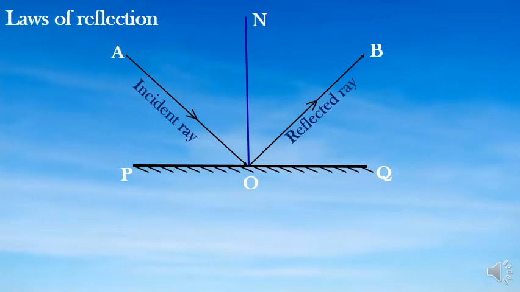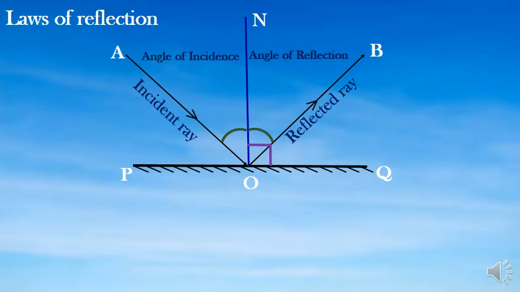The angle AON between incident ray and the normal is the angle of incidence. The angle between reflected ray and the normal is the angle of reflection, that is angle BON. Okay, and since ON is the perpendicular, then angles PON and QON are 90 degrees.